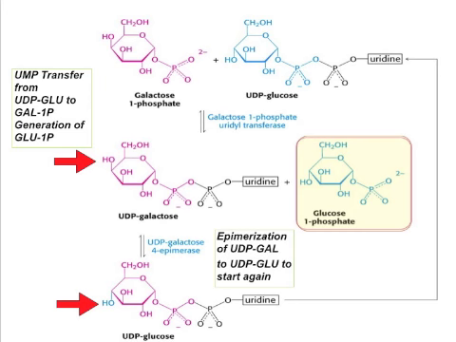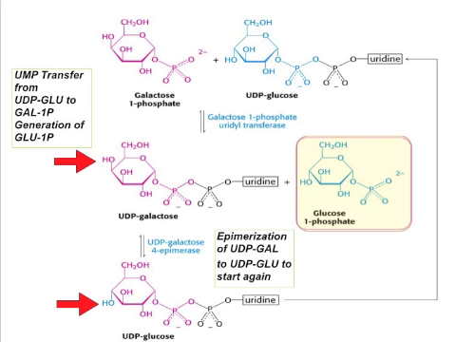And so UDP galactose is going to be epimerized by UDP galactose 4 epimerase. Again, the enzyme's name says what it does. The product will be UDP glucose, and this can go right back up to step 1. Glucose 1 phosphate will be converted to glucose 6 phosphate, because that's what we need to enter glycolysis.